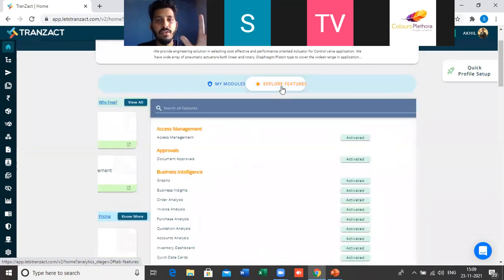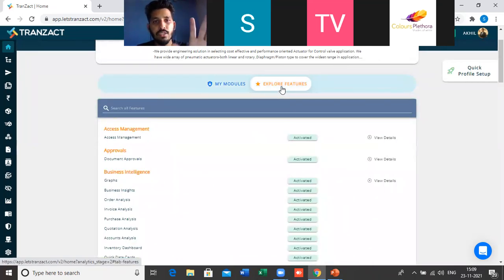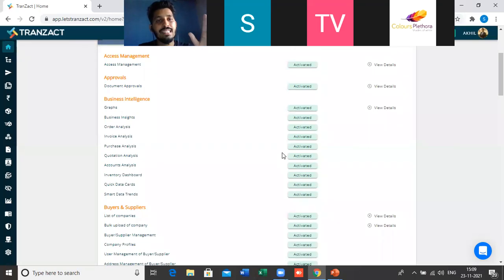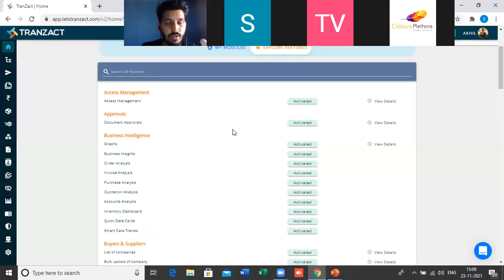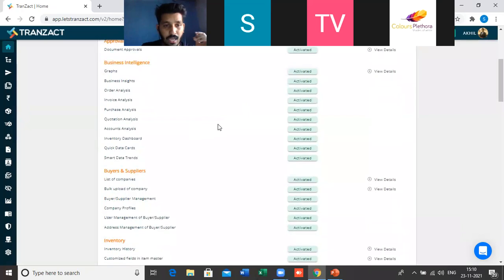And then coming to explore features, if I switch my tab to explore features, here we have listed down all the features which are present in the system, module wise. So let's say you are on Transact and looking for some specific feature, whether it is present or not, you can come here, switch your tab to explore features, and look at all the things which are present here.